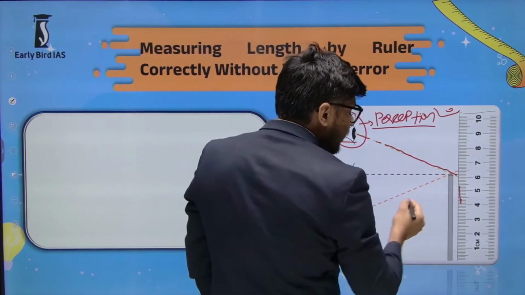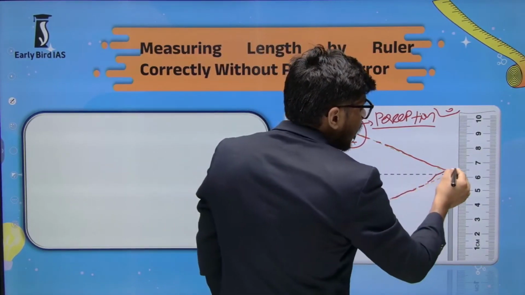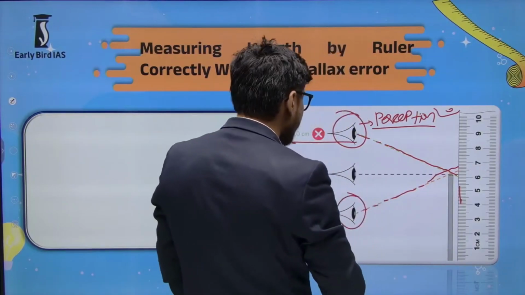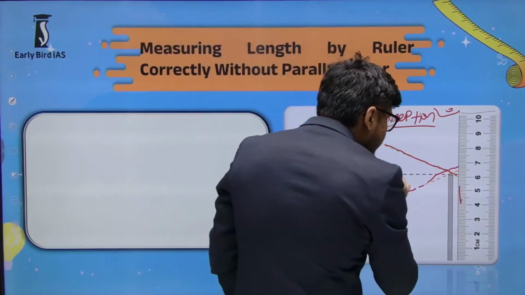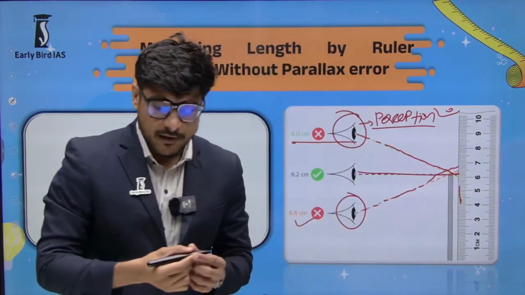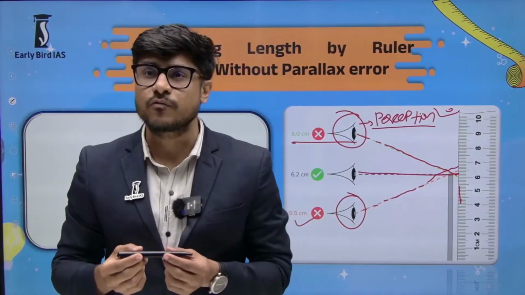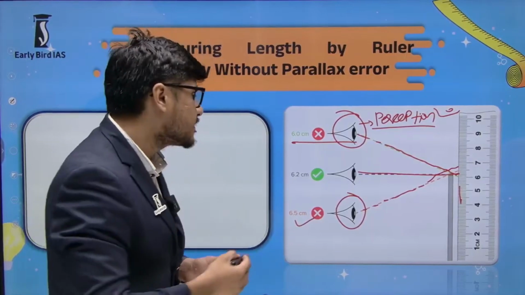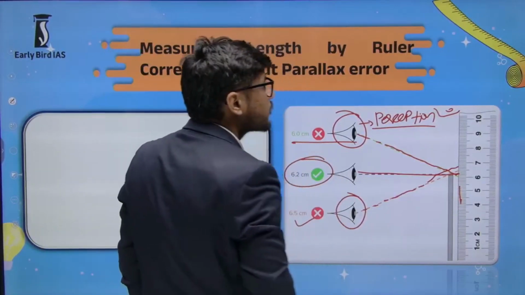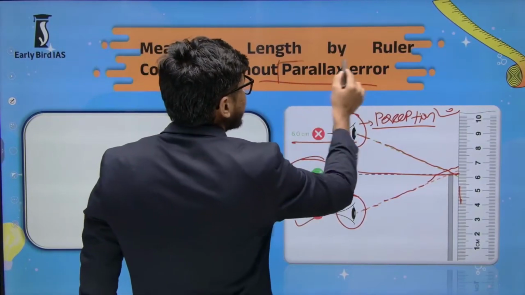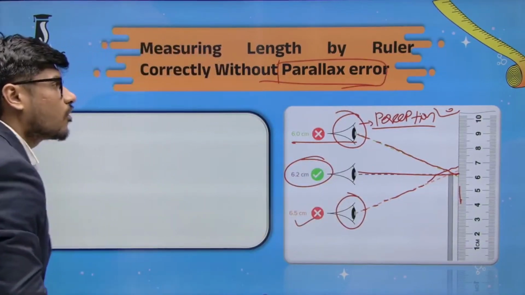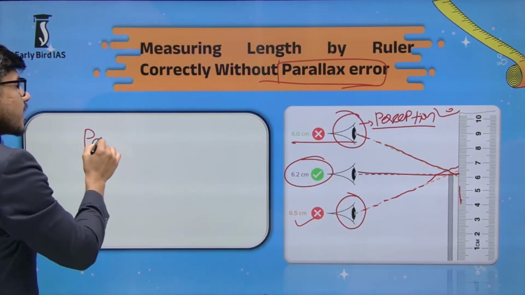From the right side there is also a small difference, but this is also perception. If you need an exact number, you have to see from the actual center point of view, and the center gives the right number. This error is called parallax error. Don't make this kind of error. Parallax error.